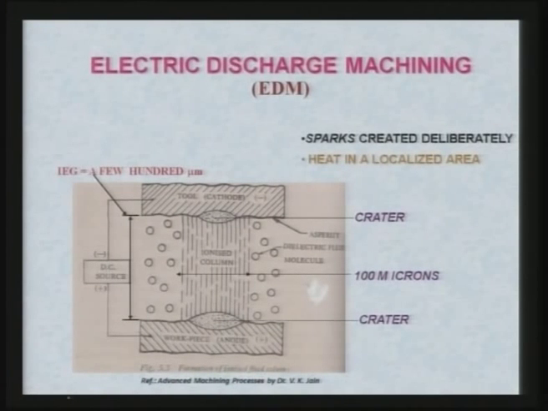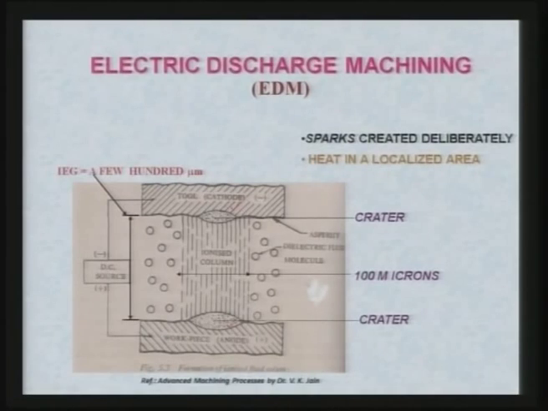The working principle we have already seen. When sparking takes place between the tool and the workpiece in electric discharge micro machining, you can clearly see that material is removed from the tool as well as from the workpiece. In case of macro EDM, these cavities formed are much larger as compared to micro EDM, and definitely the voltage that you are using is very low compared to the voltage that you use in case of